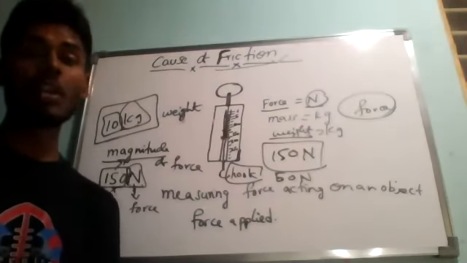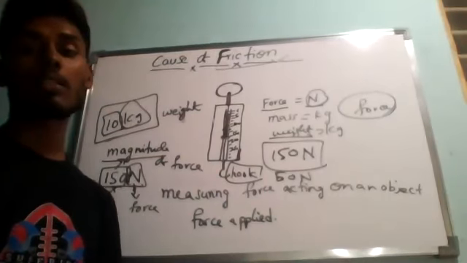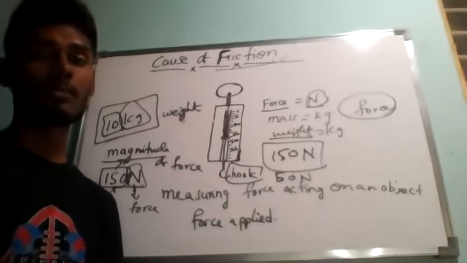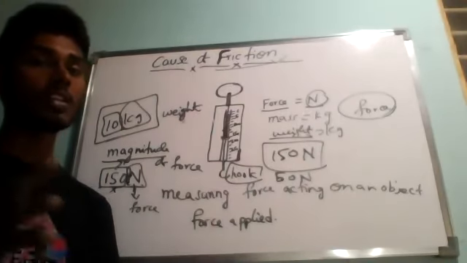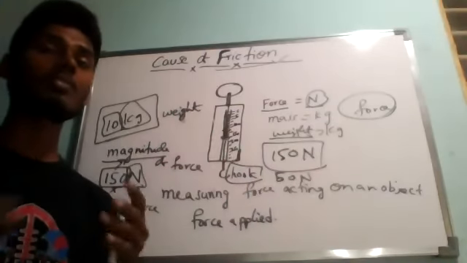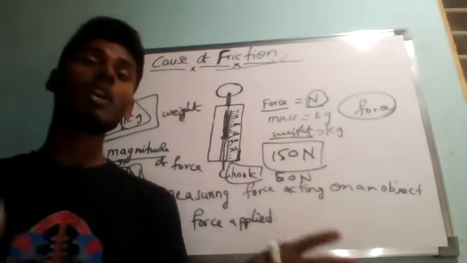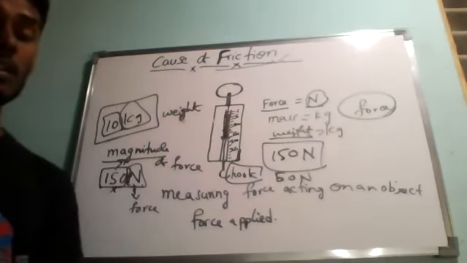So this is about a spring balance. With this, I'm going to end today's class. In the next class, we are going to study the factors affecting friction. Understanding. So how does friction change? We already know if the interlocking increases, friction also increases. If the surface is smooth, then the frictional force is less. Like that, we'll study the factors affecting friction in detail in the next class.